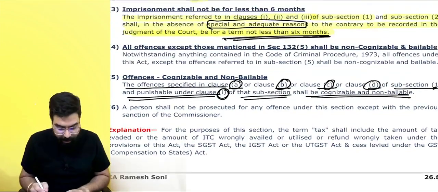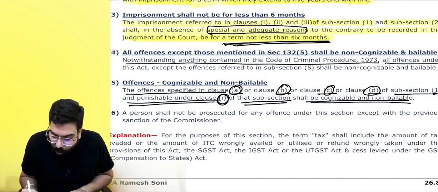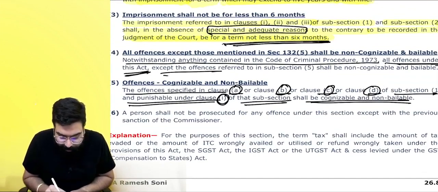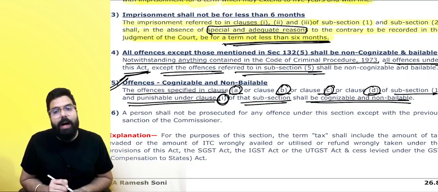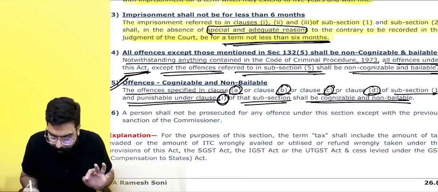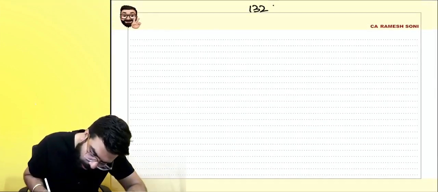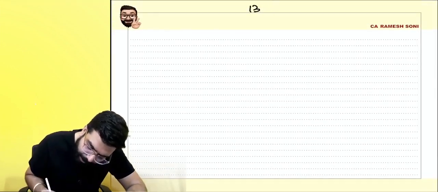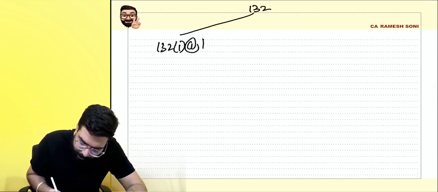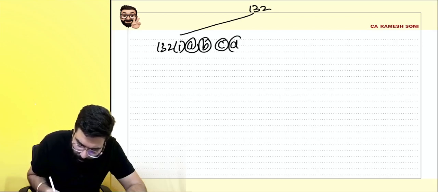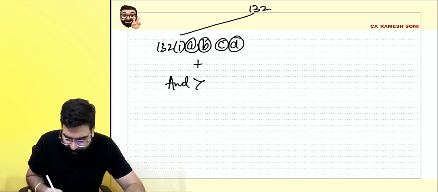I hope you remember I had already told you about cognizable and non-cognizable. See everyone, notwithstanding anything under the Code of Criminal Procedure, all offences under this act except the offences which are told under section 5 are non-cognizable and bailable. I would like to tell once again, in section 132(1), A, B, C, D offenses are there, plus the amount of the offense is greater than 5 crore.